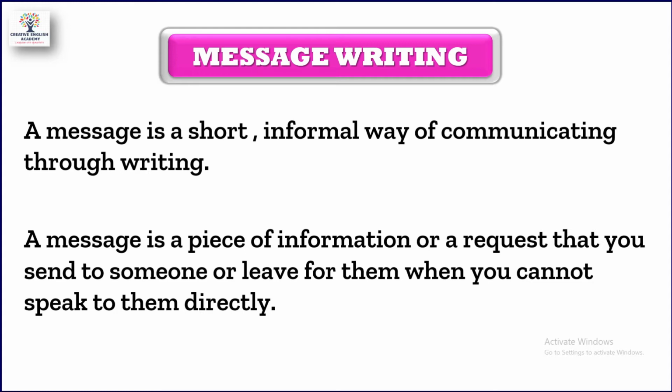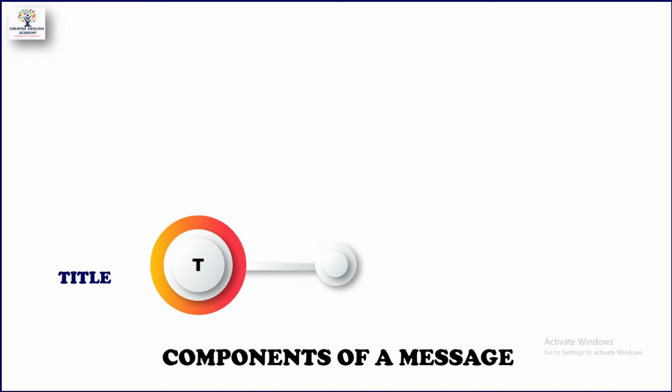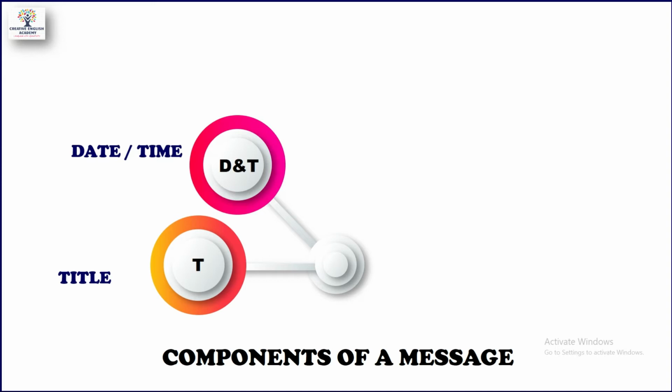Now technically we learn some components of the message. Every message will have these components. When we include these components in a message, we can say that the message is technically perfect. The first component of the message is the title. Every message has a title, right? The second component is date and time. Every message should have date and time written there, right?